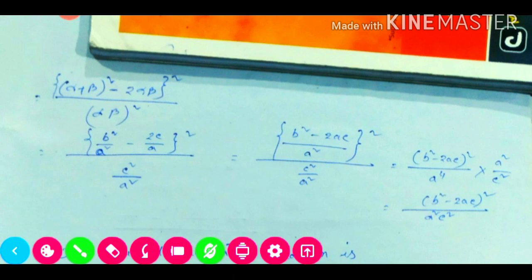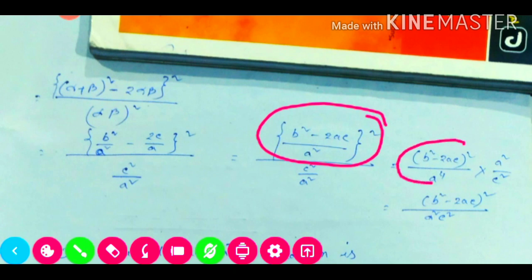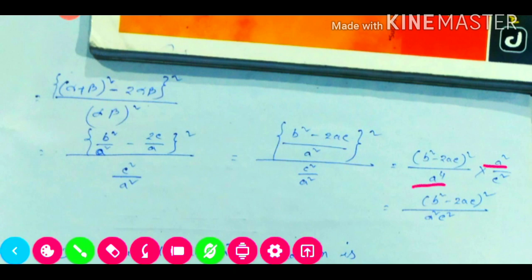Then we take LCM, s square, and the LCM will be s square. So this portion will be as it is, and in the denominator same to same will remain. Now this one will be reciprocal. Here a to the power 4, it is s square, so s square only will remain. Here 4 times is there, here 2 times, so 2 times will remain in the denominator, and the top one will cancel. If we multiply, it will be s square c square, and this will be b square minus 2ac whole square. So this one will be our product of the roots.